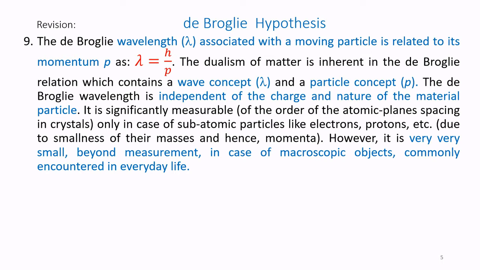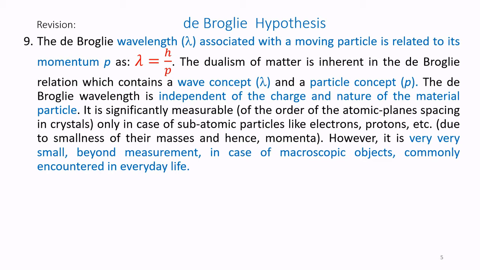De Broglie's hypothesis. The de Broglie wavelength lambda associated with a moving particle is related to its momentum p as lambda is equal to h by p. The left side is the wave nature and the right side is the particle nature. The dualism of matter is inherent in de Broglie's relation, which contains a wave concept, lambda, and a particle concept, p, that is momentum.